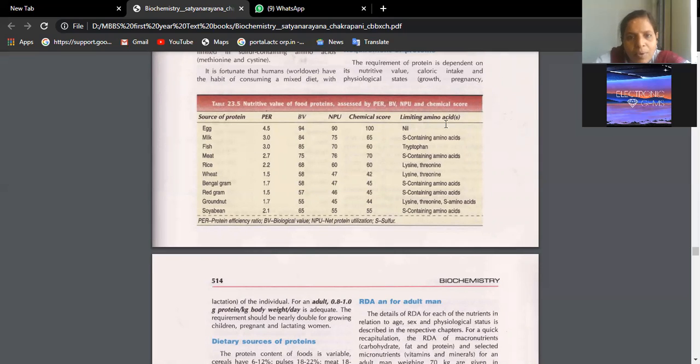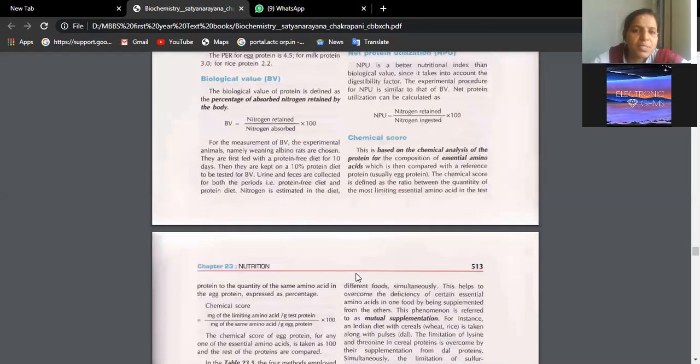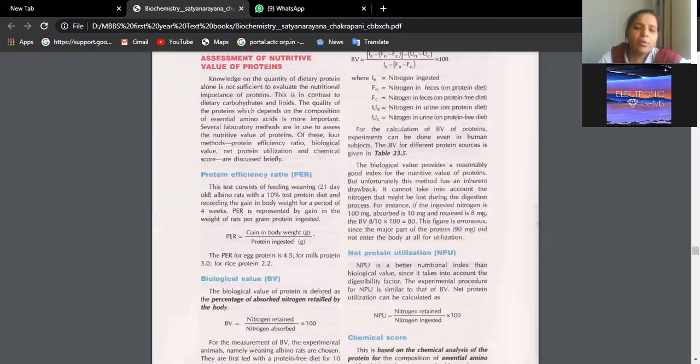Limiting amino acid means the amino acid which is not present. Egg is a complete protein. Milk is lacking in sulfur-containing amino acids. Fish is lacking tryptophan. Something like that. You give a few examples, a few values. Okay, beta? So that is all about protein efficacy ratio. That means how we have to calculate whether the protein we are consuming is giving us all the nutrients required or not. Okay, let us go to page number 8, beta.